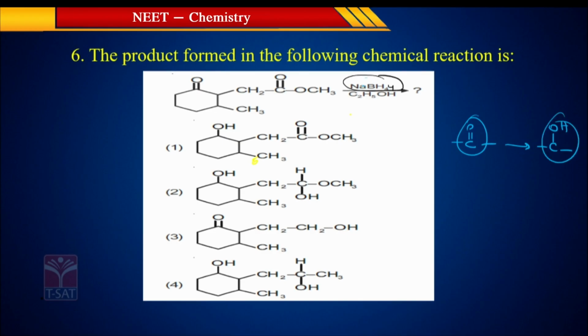It is a reducing agent. If you see the options, C double bond O should be converted into C-OH, that is it. In the first option it is given as C-OH, and the second option also has C-OH. But in the second option, they have also reduced the other C double bond O. It can reduce only one carbonyl group, that is this carbonyl group. So the first option is the correct one.